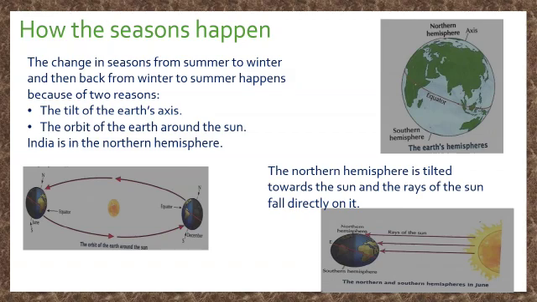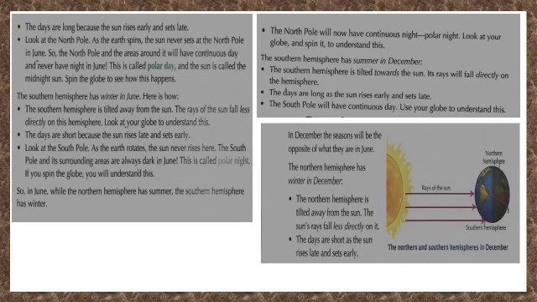This diagram shows the orbit of the Earth. It shows the Earth in two positions on its orbit, in June and in December. Let us see what happens when the Earth is in these two positions. The days are long because the sun rises early and sets late. Look at the North Pole. As the Earth spins, the sun never sets at the North Pole in June. So the North Pole and the areas around it will have continuous day and never have night in June.